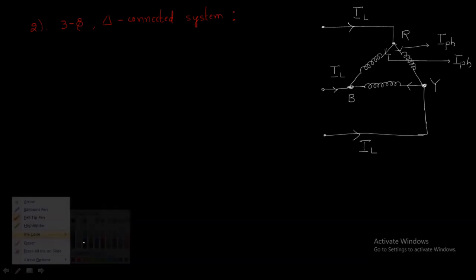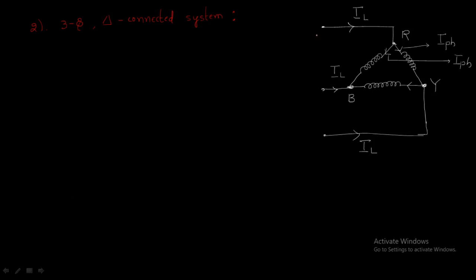In the case of voltages, if you observe here, the voltage between two points is called the line voltage, and the voltage across one phase is called the phase voltage.